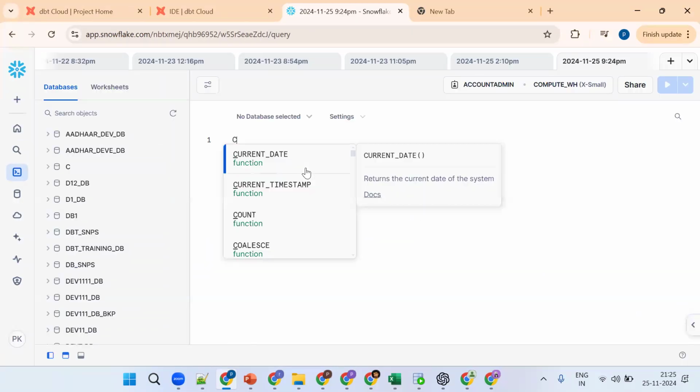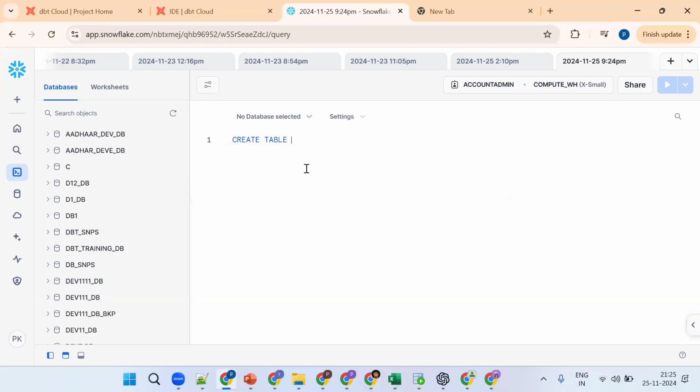Let me create one table. So create table T1 with ID number. Will it work? No. We have to select the current database; we have to create a database and a schema.